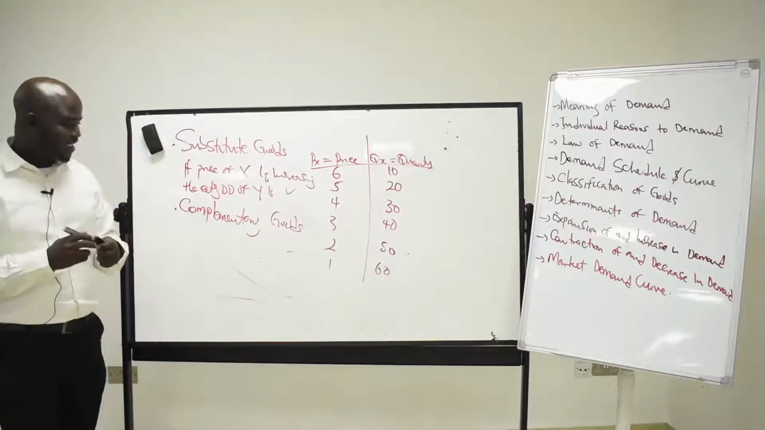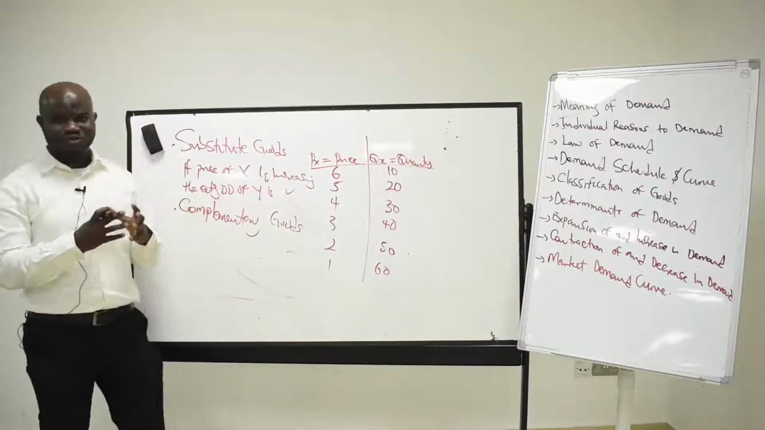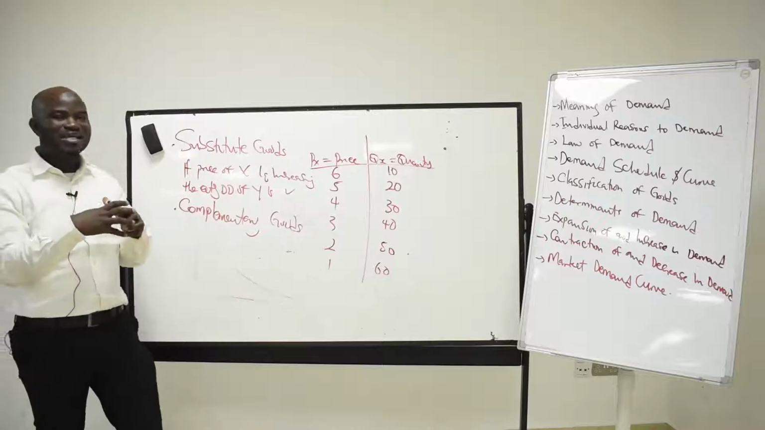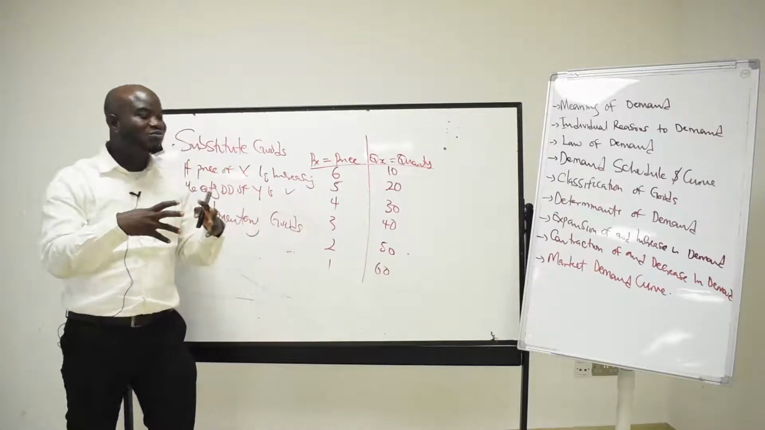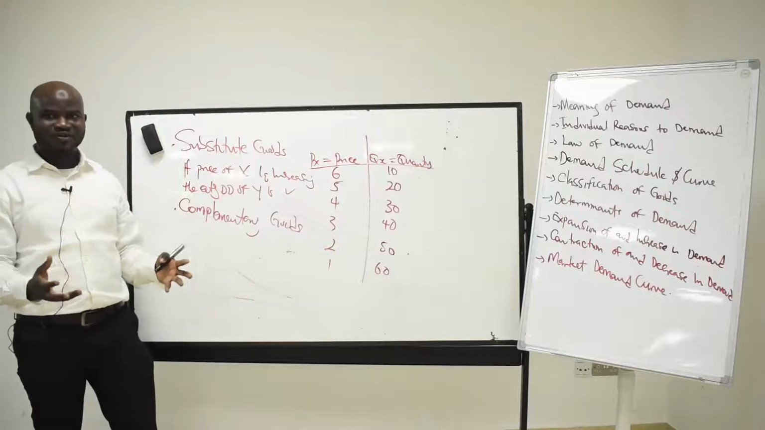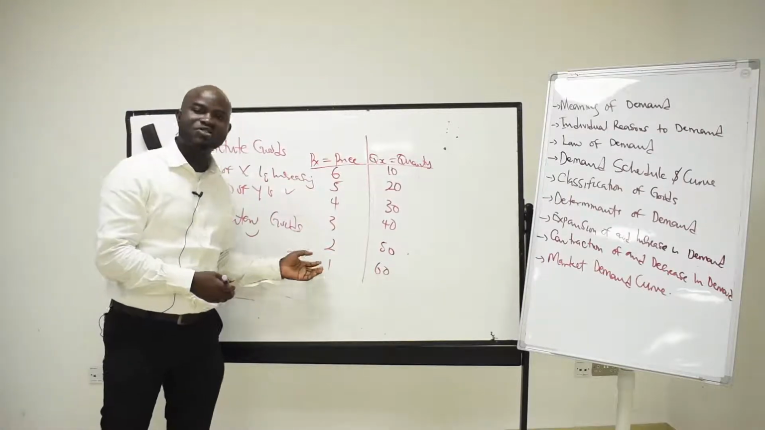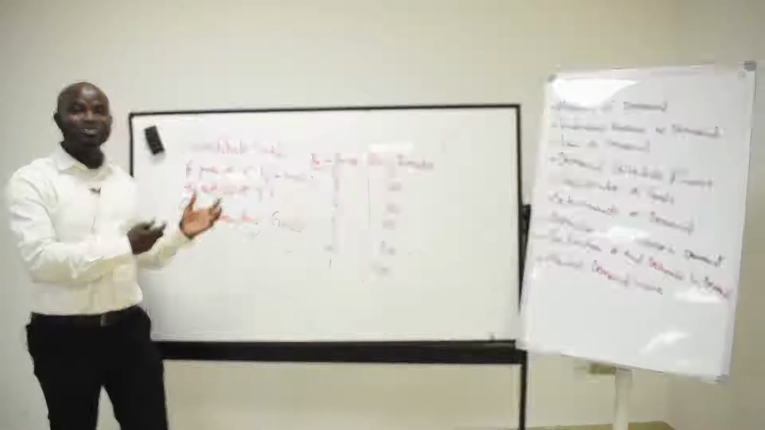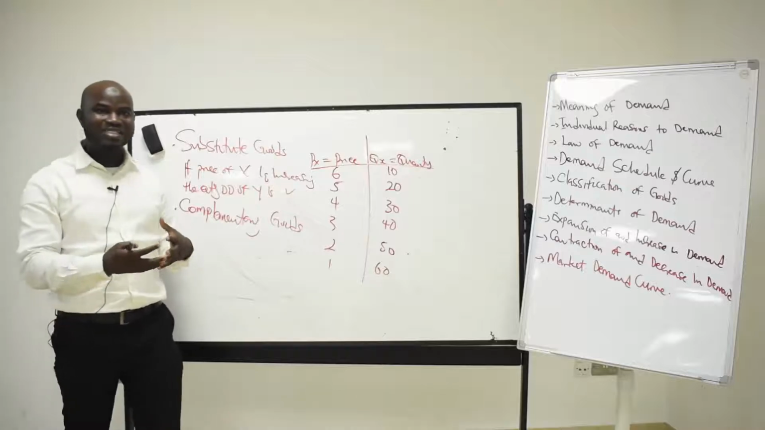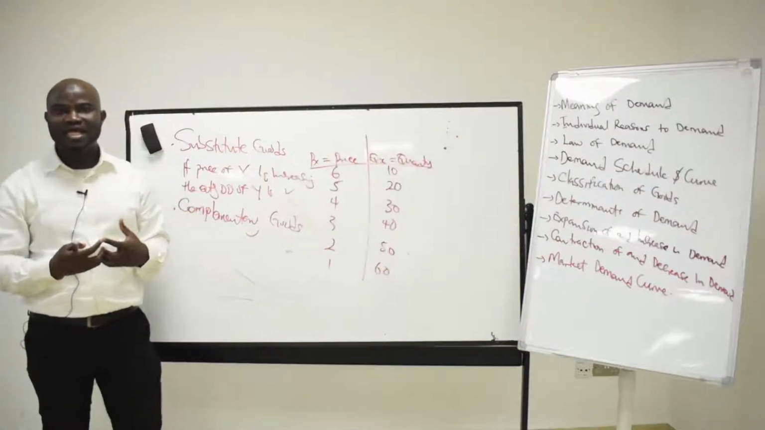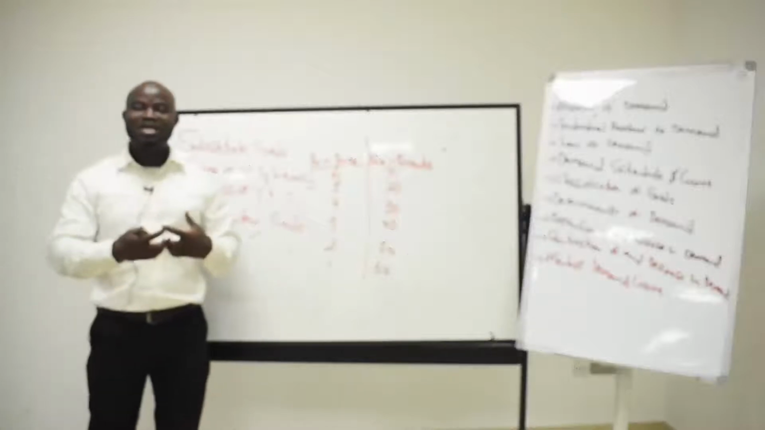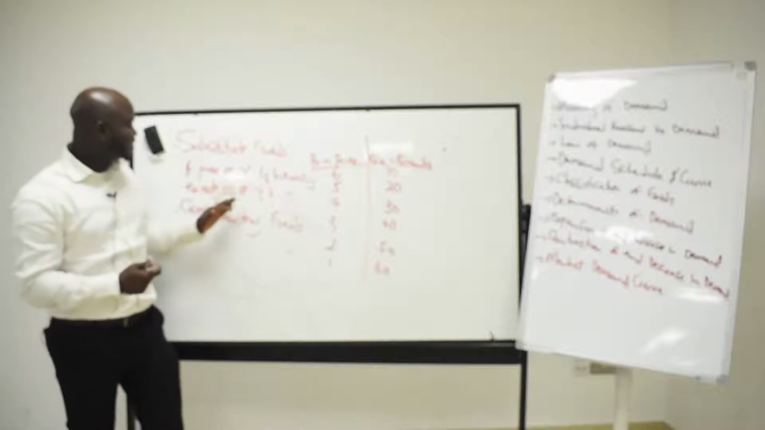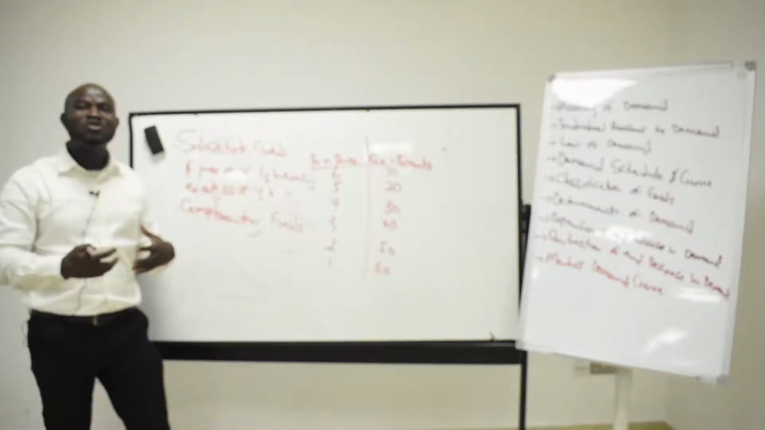A complementary goods class. Another name for complementary goods is joint goods. The joint good is the good that you cannot consume one unless you consume the two together, and you consume the two together to give the same satisfaction. For example, cylinder and gas. You cannot use a cylinder without gas. You cannot use the car without petrol. So these are the two quantities you buy together and you consume together to derive the same satisfaction.